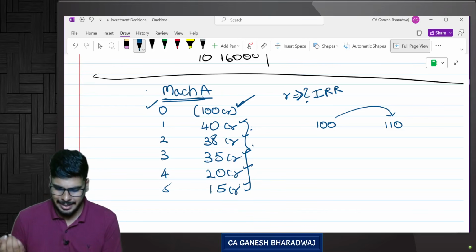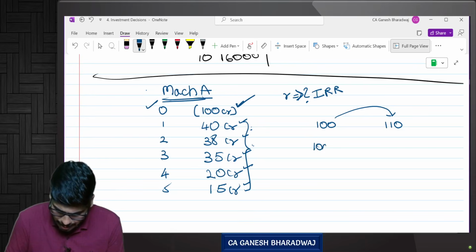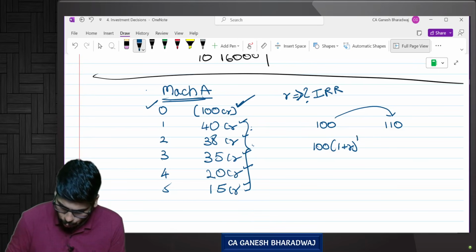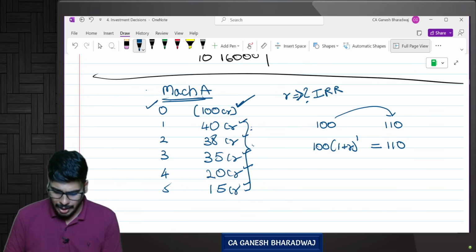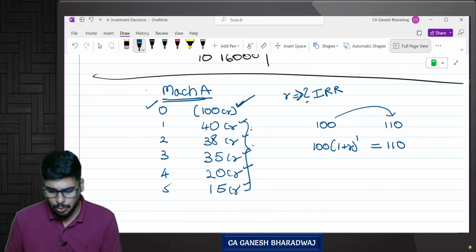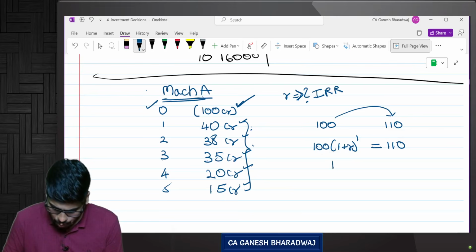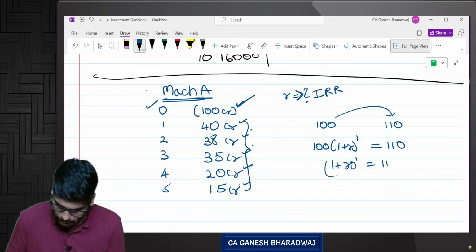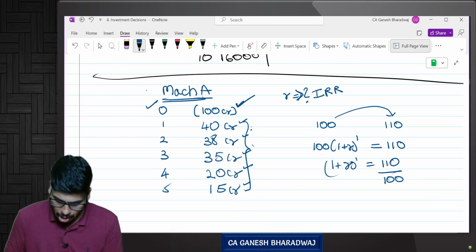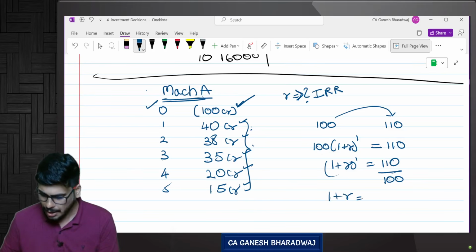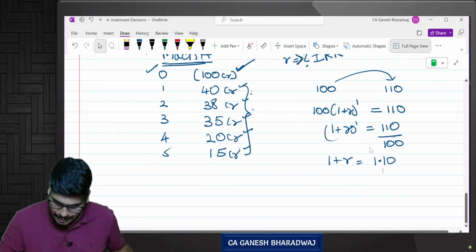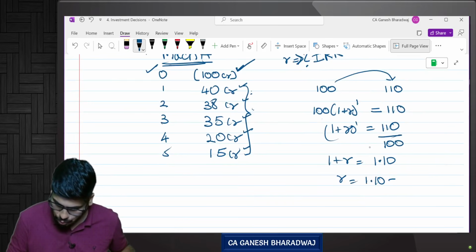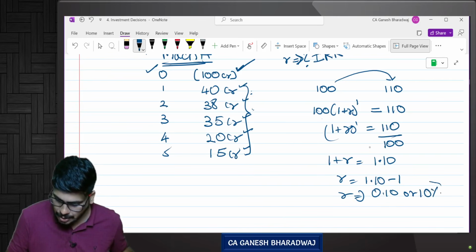It's very simple, what is the big deal, sir? 100 into (1 plus r) the whole power 1 is equal to 110. They have paid some interest, we know that. So 1 plus r the whole power 1 is equal to 110 divided by 100, that is 1.10. So r is equal to 1.10 minus 1, which is 0.10, or 10 percent, correct or not?